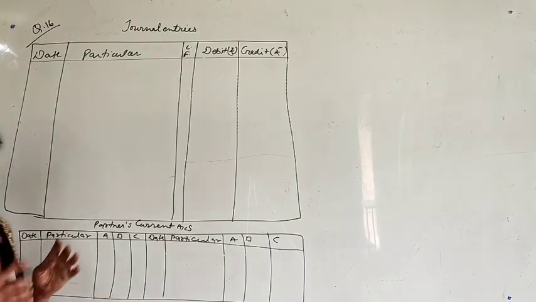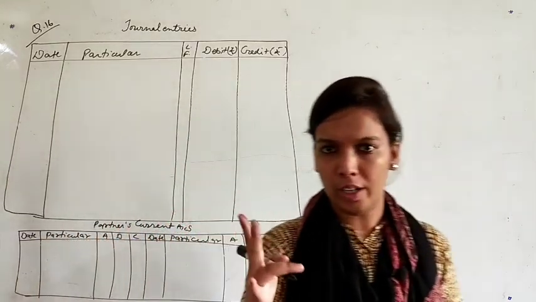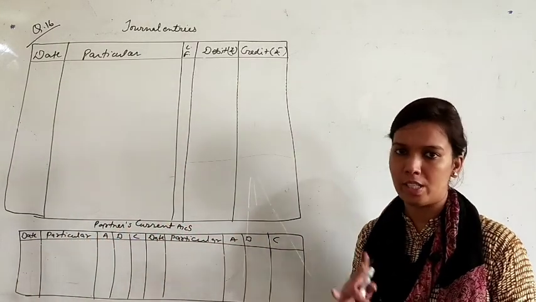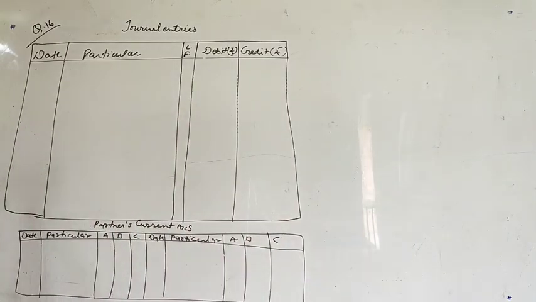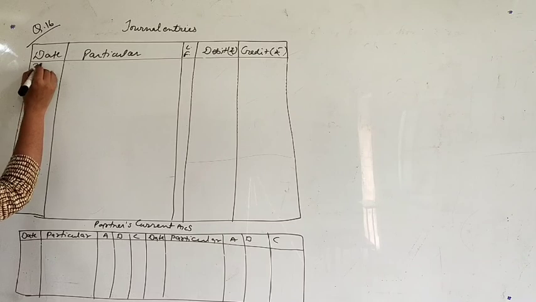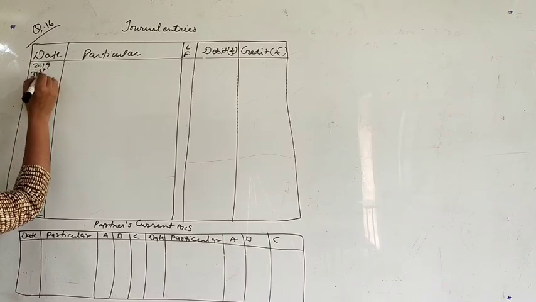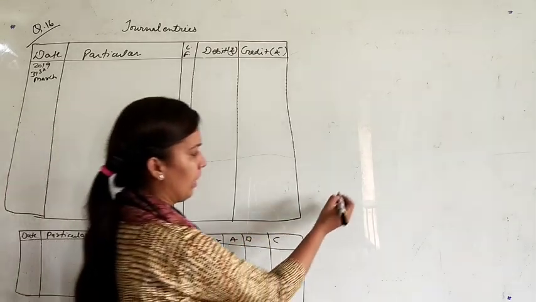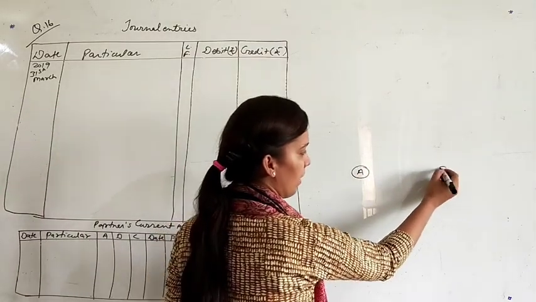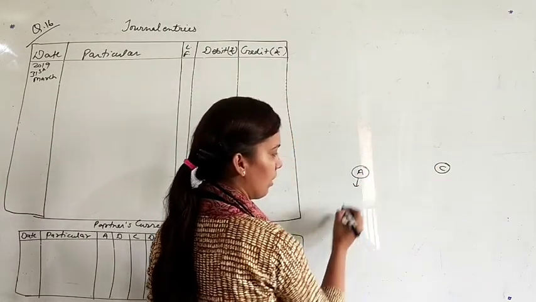So, journal entries for interest. Actually we have to pass 4 journal entries in this: 2 entries for A and 2 entries for C. These entries will be passed on the closing date, because we provide interest on the closing date. So check what the closing date in the question is: 31st March 2019. The first condition is for A and the second is for C. What is the condition?